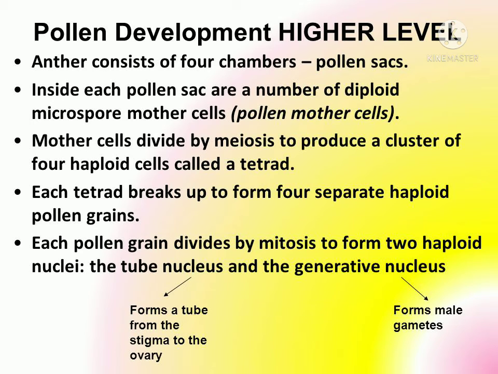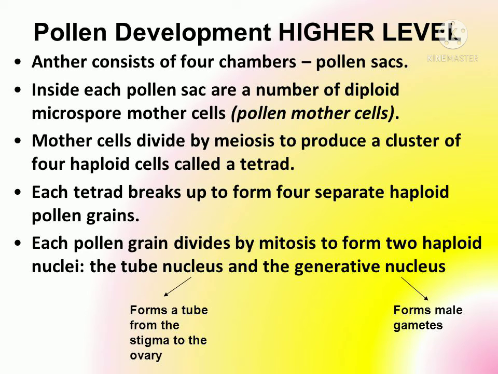These microspore mother cells divide by meiosis to produce a cluster of four haploid cells. A cluster of four cells, what do we call it? A tetrad. Tetrad stands for four. A four-cell cluster is called a tetrad. Each tetrad breaks into four cells. From each tetrad how many cells are produced? Four. It means if you have 4 tetrads, how many cells will be produced? 16. Actually, on average we study that in one sporogenous tissue 100 tetrads are present. So we will say 400 separate pollen grains are produced.